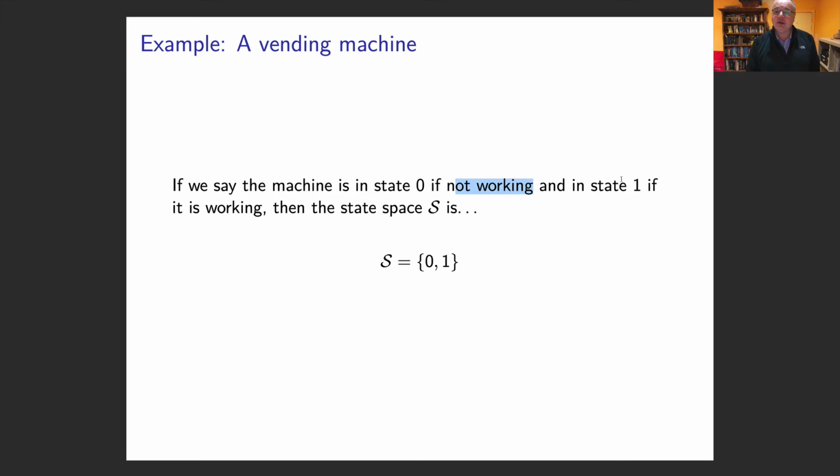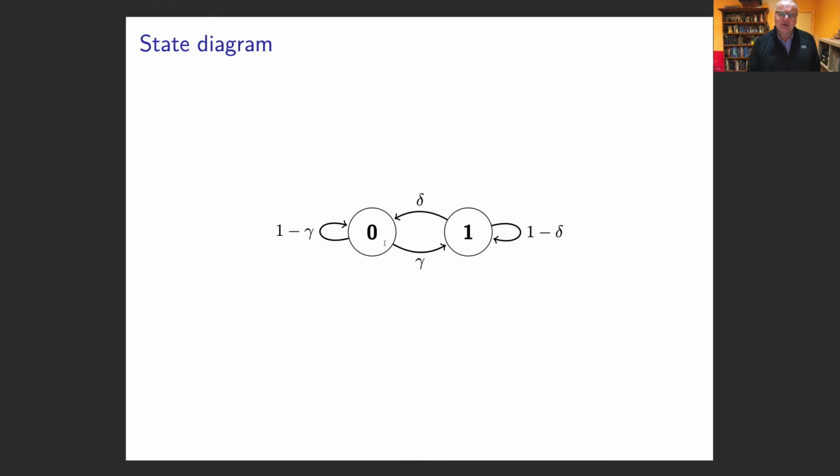So in this case, we will say that 0 is not working and 1 is working. So our state space is 0, 1. And here's our state diagram. This is it not working, and this is it working. If it's not working, there's a probability gamma of being working on the next day. If it's working, there's a probability delta of being not working. And obviously there's always the 1 minus delta of staying in the same state here, and the 1 minus gamma here. So we bounce between 0 and 1.